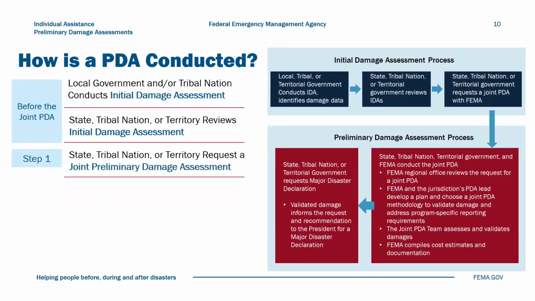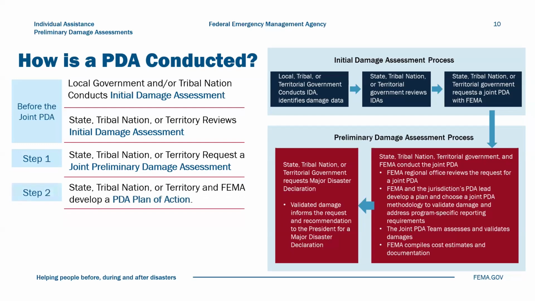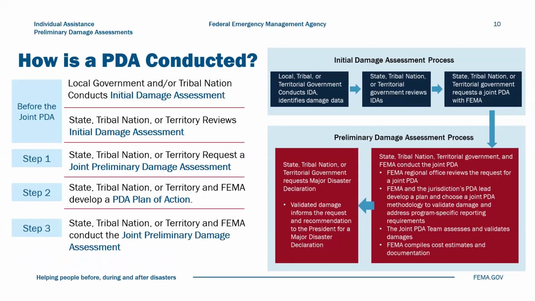If they decide to request the joint PDA, the governor or tribal nation chief executive will submit a request to the FEMA regional office using the PDA request template. The state, tribal nation, or territory and FEMA will conduct the joint PDA if the request is granted. FEMA and the state, tribal nation, or territory will develop a joint PDA plan of action and choose a methodology to validate damage and address program-specific reporting requirements.